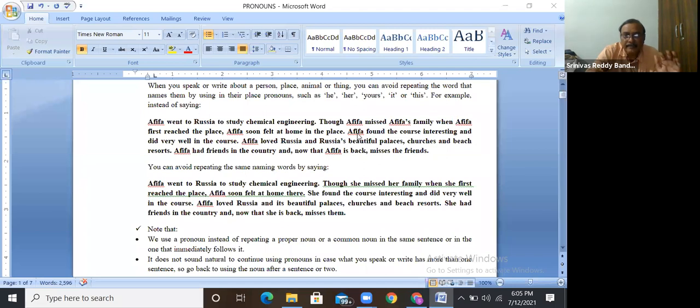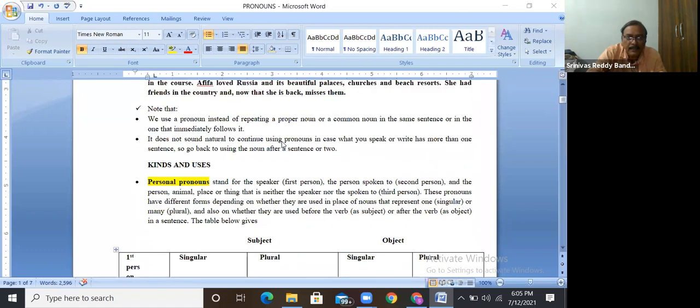When the name is repeated a second time, if it is mentioned in the earlier sentence, don't mention the same name in the second sentence. In that place, use the pronouns. That's it. Now I will give you a brief introduction of these pronouns, then we can go to exercises directly. But listen to the concepts clearly.